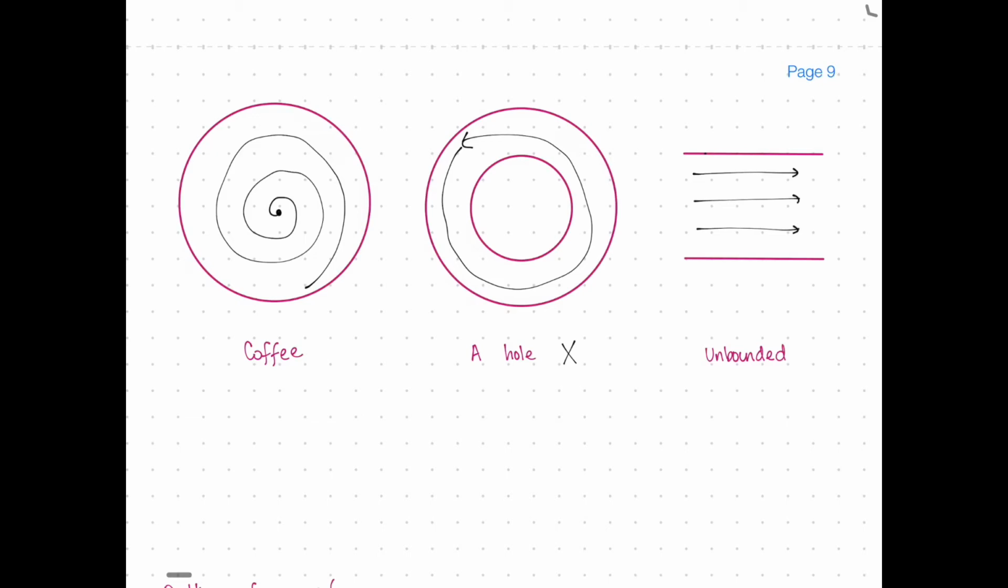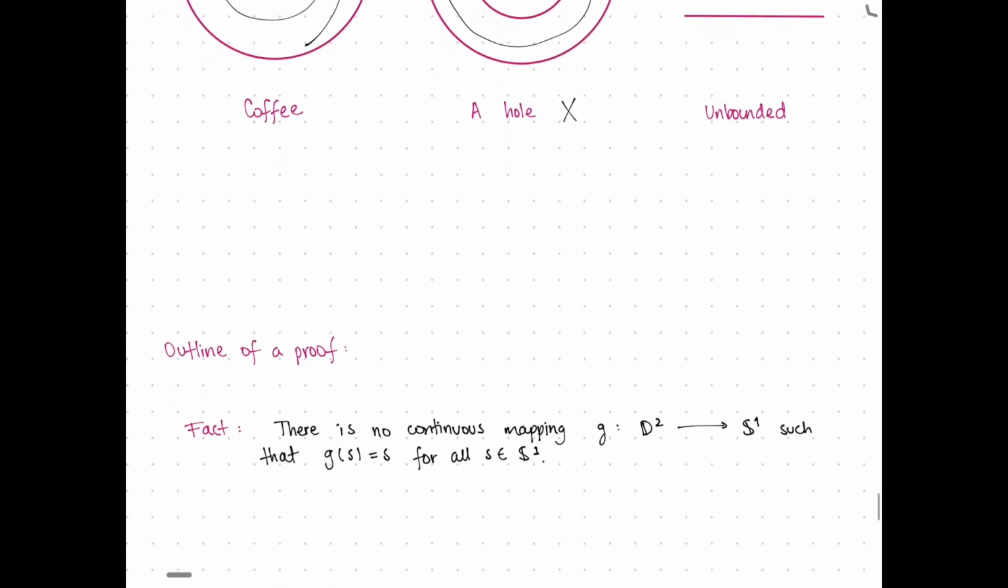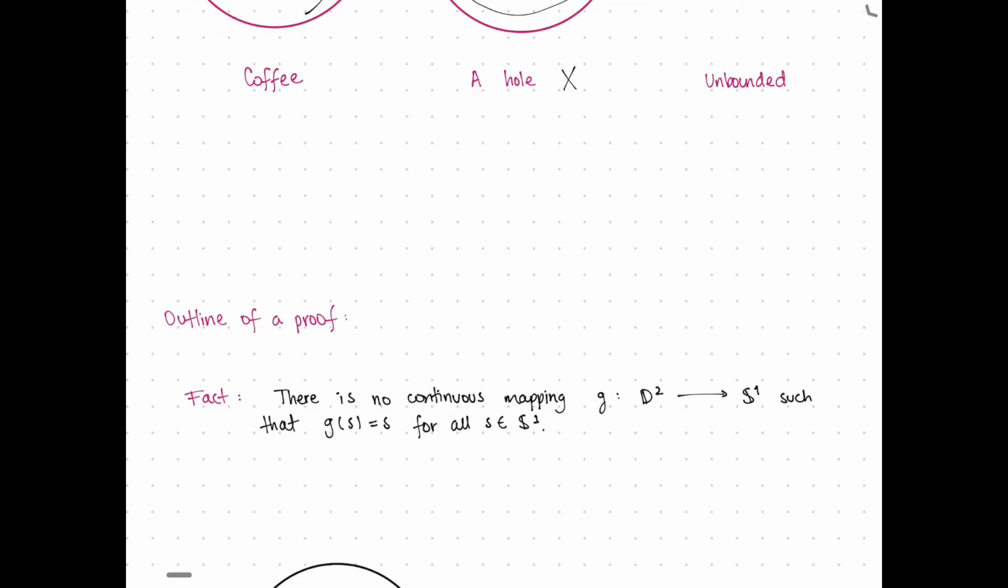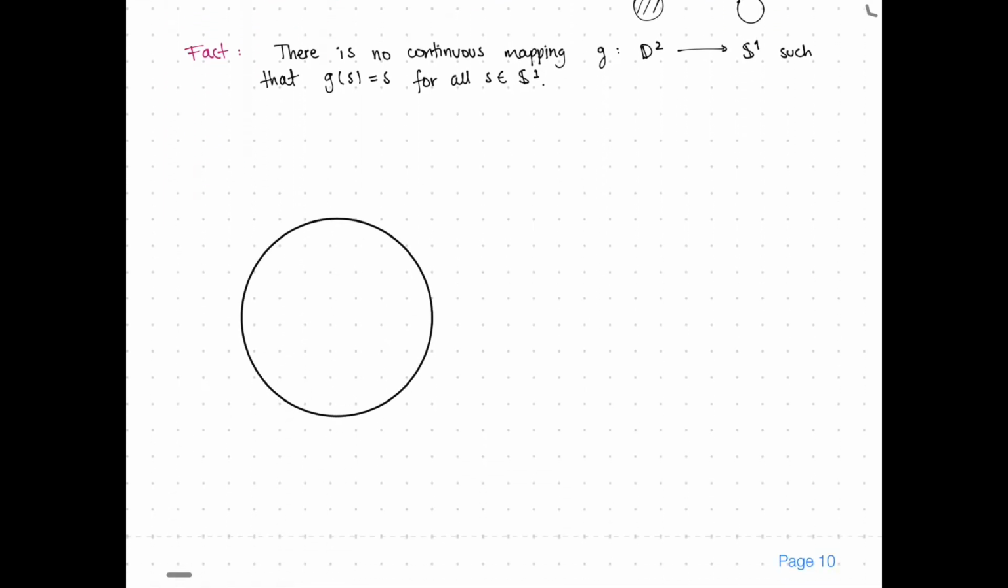I would like to introduce the outline of one proof. There are many proofs, and the one I'm going to show here uses the fact that there is no continuous mapping g from the disk, the closed disk, to its edge, the circle, such that it is the identity on the circle. We will use this fact, but I'm not going to prove it because it requires deeper techniques. The proof says that by contradiction we assume f of x is different than x for all x in the disk.